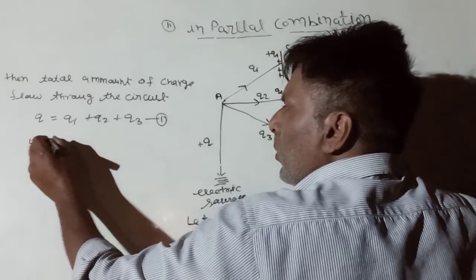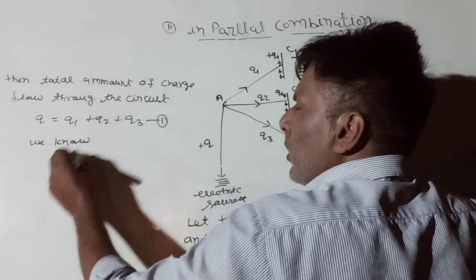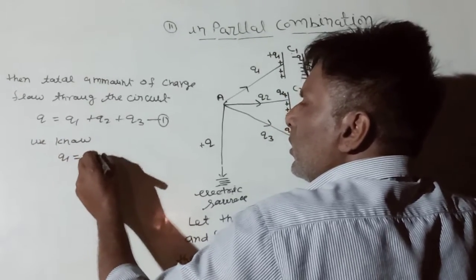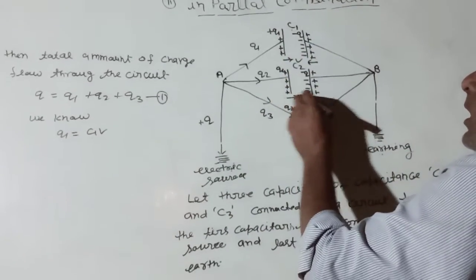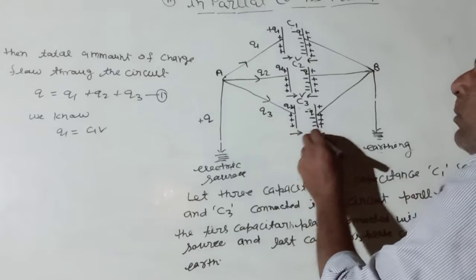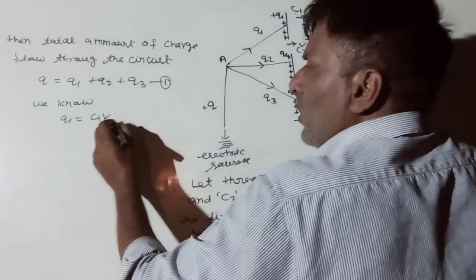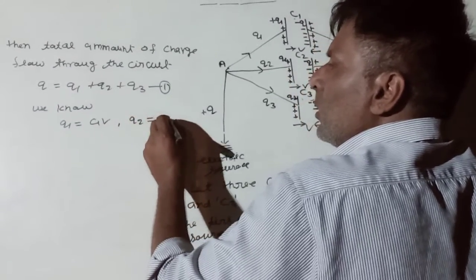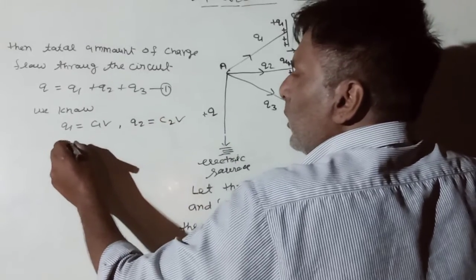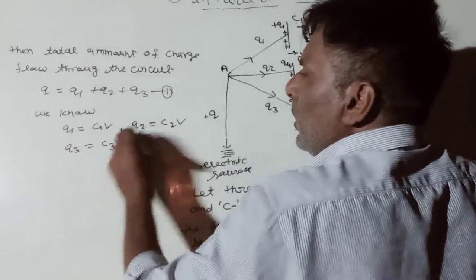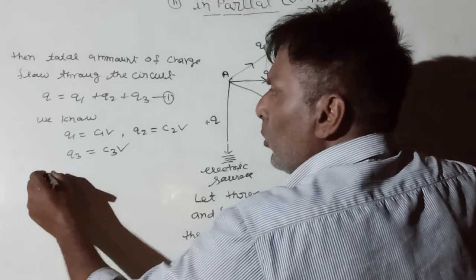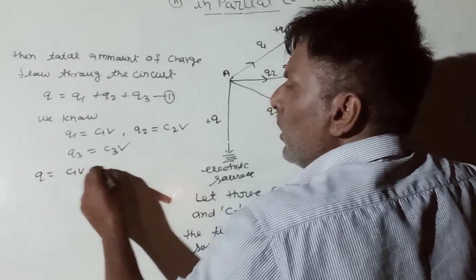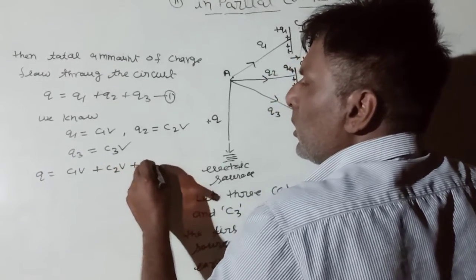We know Q1 is equal to C1V. In this case, all capacitors have a common potential V. Q2 is equal to C2 into V and Q3 is equal to C3 into V. Putting the values of Q1, Q2 and Q3 in equation 1, we get a new equation: Q is equal to C1V plus C2V plus C3V.